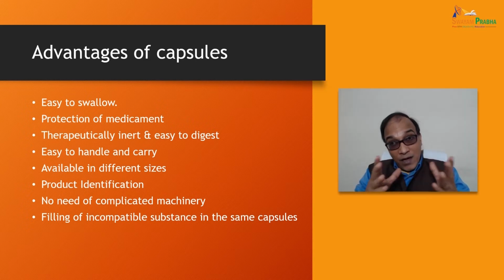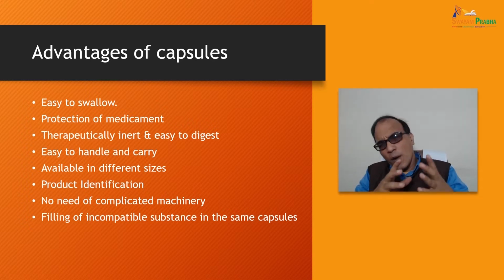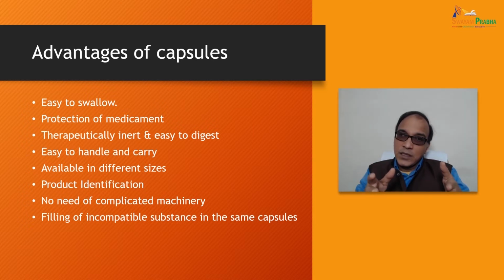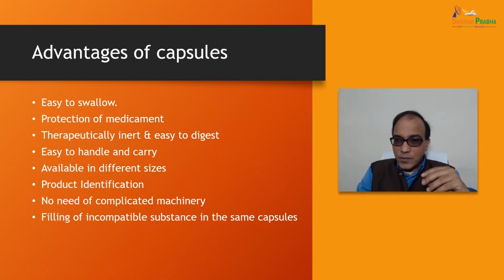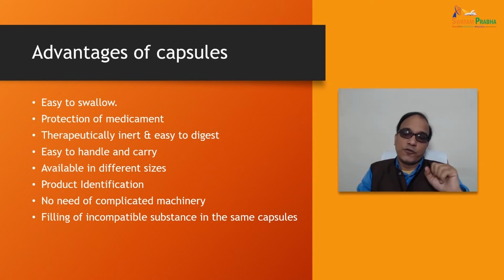They are available in different sizes. Product identification is easy. In the case of capsules, there is no need of complicated machinery for preparing and filling them. Filling of incompatible substances in the same capsule can be done in the capsule dosage form.